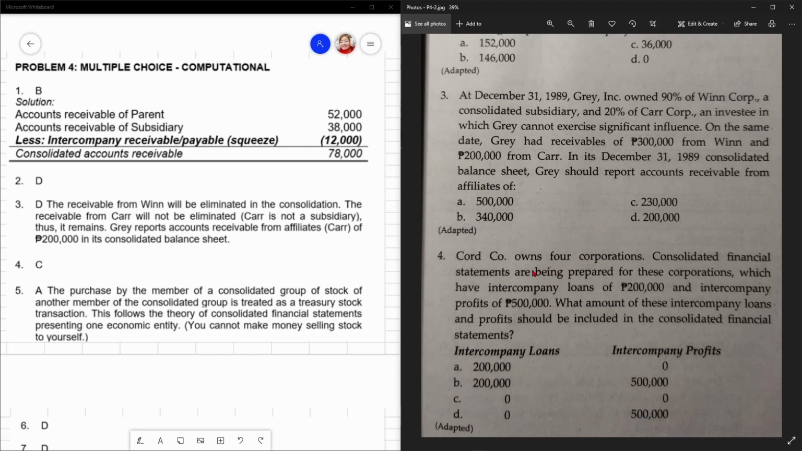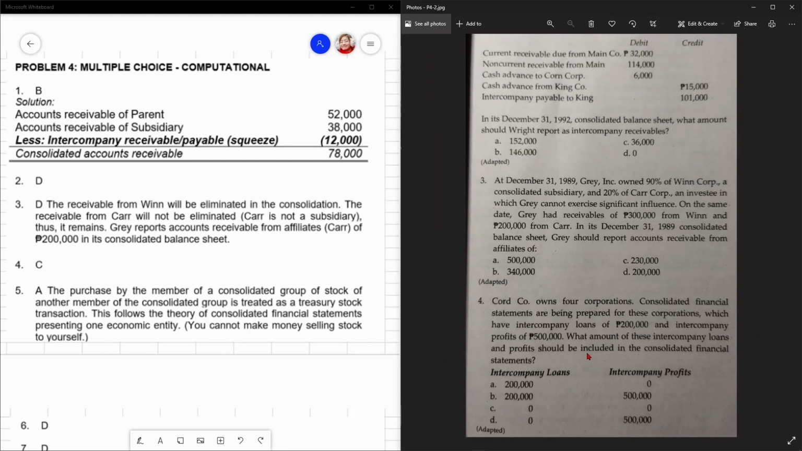So, going to number 4. CORDCO owns 4 corporations. So, consolidated financial statements are being prepared for these corporations which have intercompany loans of 200,000 and intercompany profits of 500K. So, what amount of these intercompany loans and profits should be included in the consolidated financial statements? The answer would be letter C. Gaya natin sabi ulit, pagdating sa consolidation, yung mga intercompany na yan, eliminated. So, let's go to number 5.